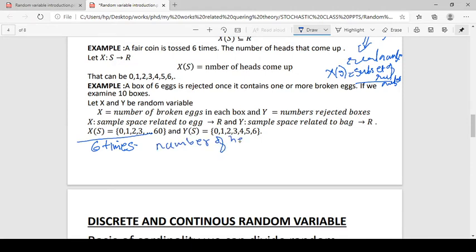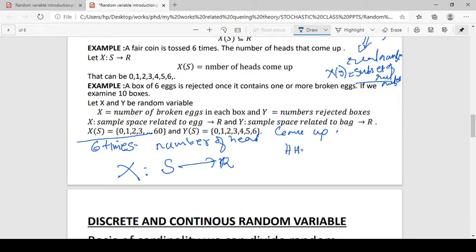So define X from the set of outcomes, the sample space, to the real numbers. The coin is thrown 6 times.